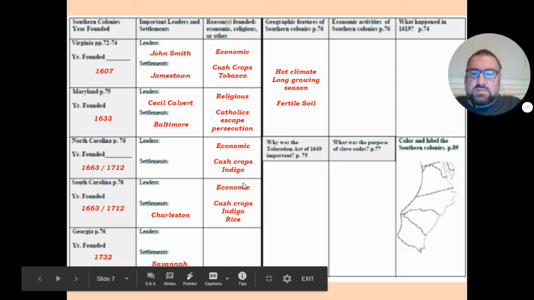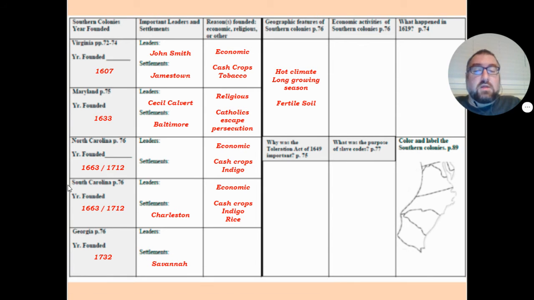And then lastly, this one's going to be kind of confusing, and we talked about this briefly, is the colony of Georgia. So its leader was a guy named James Oglethorpe. And I always liked James Oglethorpe because it's fun to say Oglethorpe. But the main reason why he started Georgia was actually for social reasons. Where again, social does not mean friendly, social means involving people.